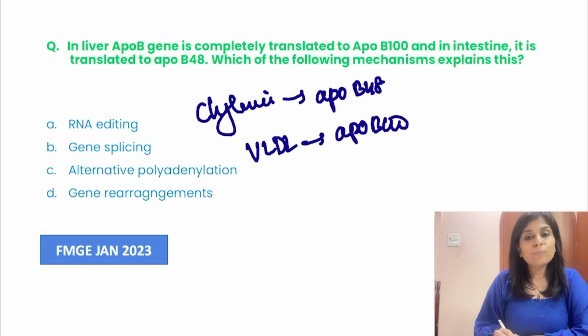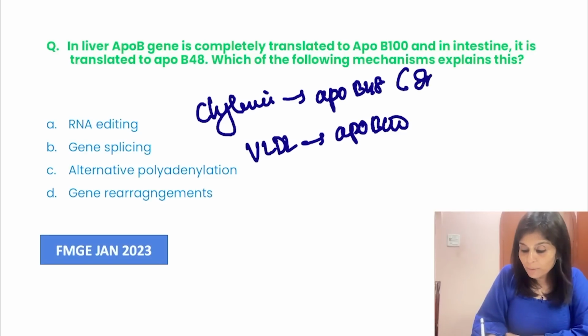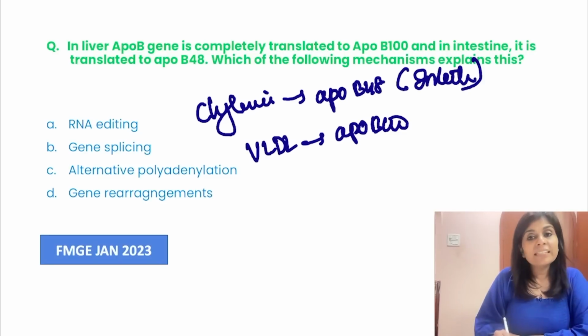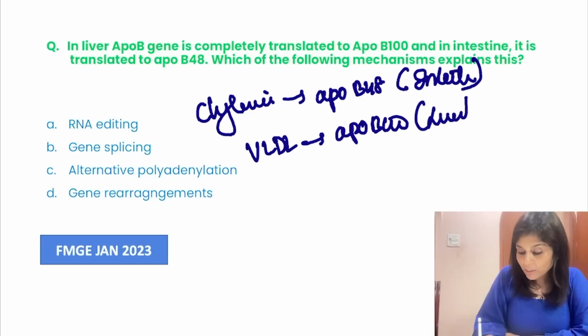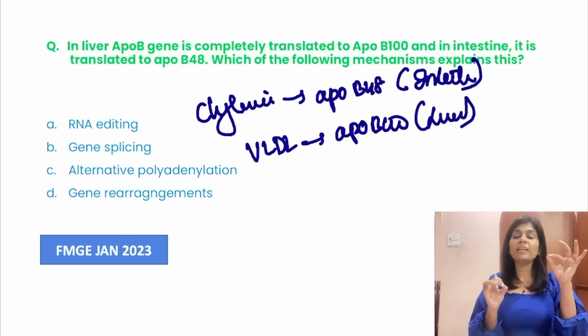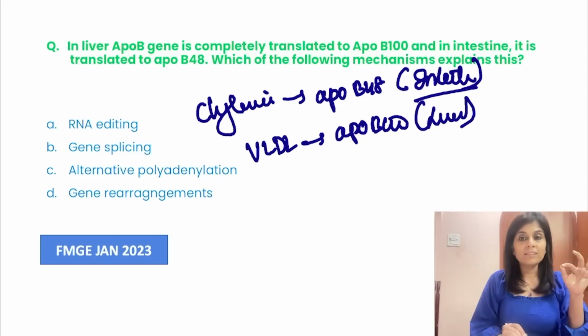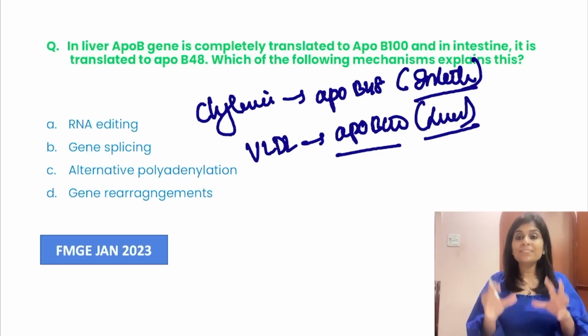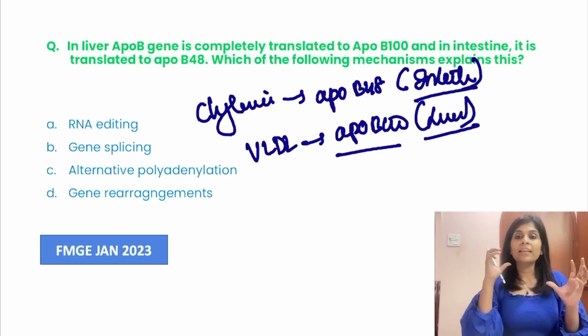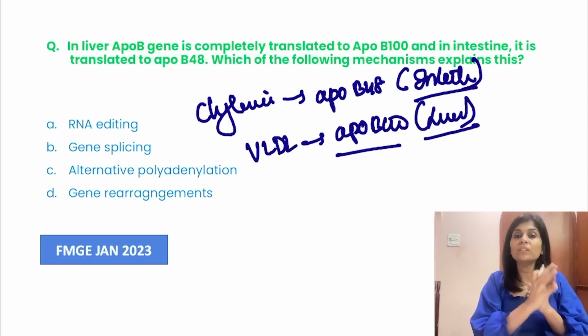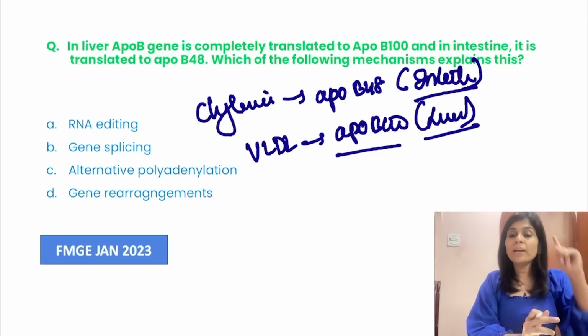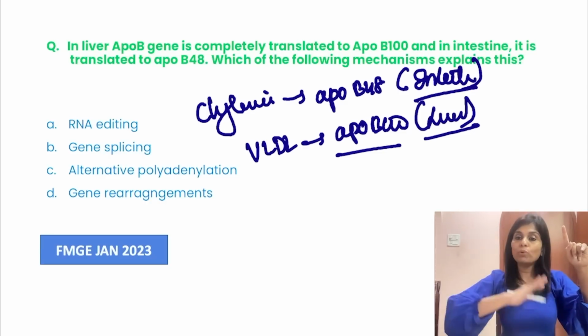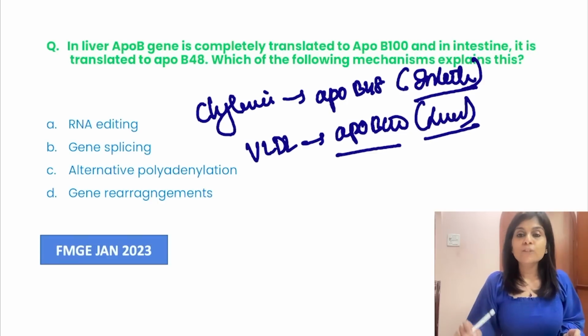And where is chylomicron formed? Chylomicron is formed in intestine, whereas VLDL is formed in liver. So ApoB48 is a protein that is formed in intestine. ApoB100 is a protein that is formed in liver. But interestingly, the statement says it is formed from a common gene, which is the ApoB gene. So how can one gene give rise to different protein products is the question. Which of the following mechanisms explains this? What is the right answer?